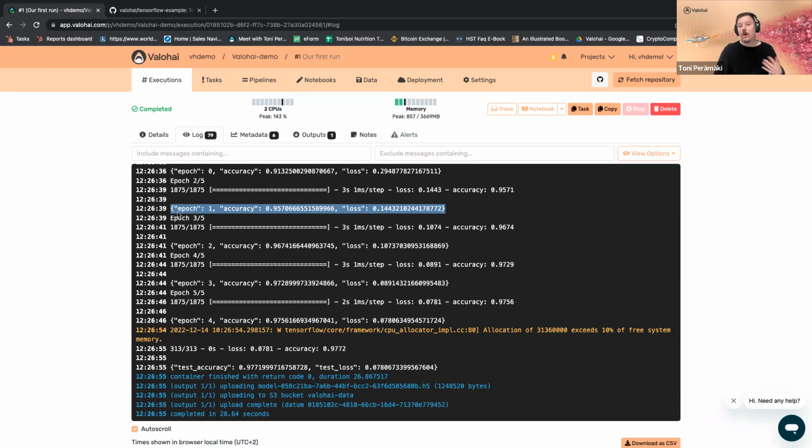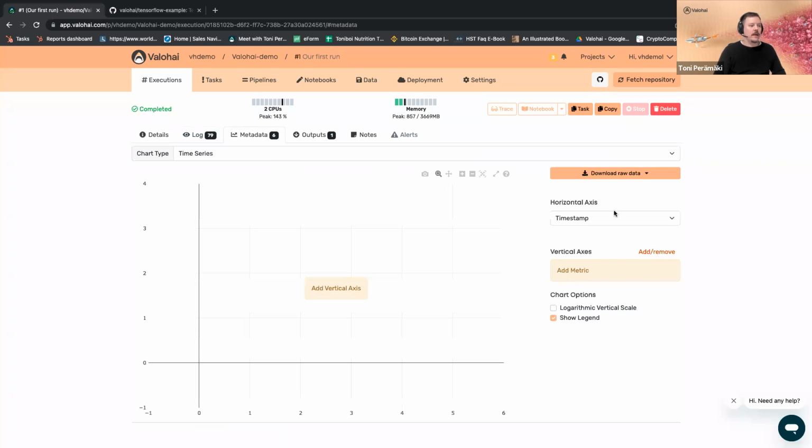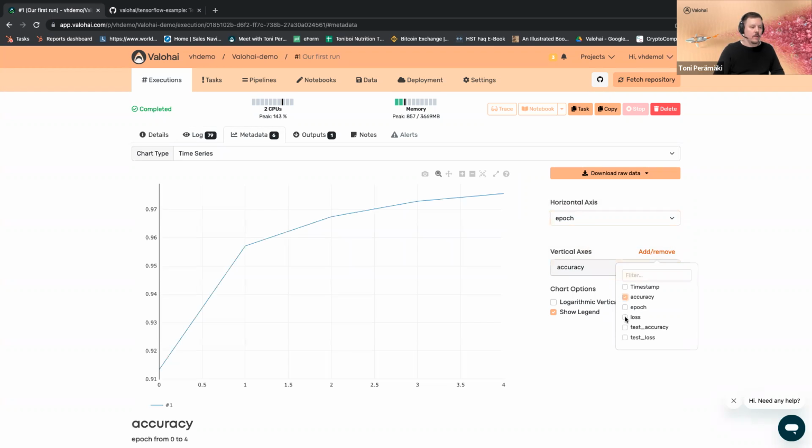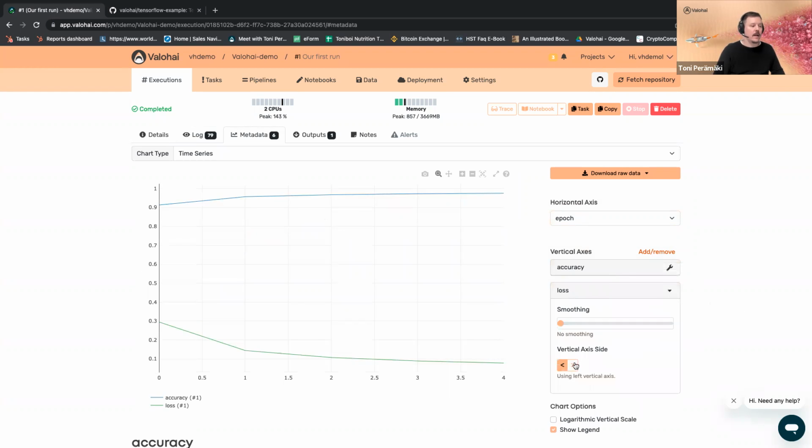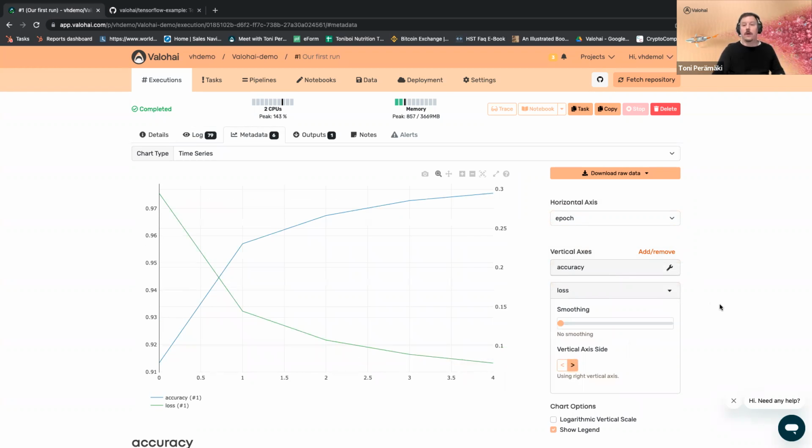Logs are of course saved, and as you can see here, we're printing accuracy and loss every epoch into standard out. The reason we do this is that this is the way Valohai follows your metadata in real time. If we jump into the metadata layer, here we can see that information accumulated in real time. So in this case, the accuracy and loss. So here you can follow everything that is happening within your execution in real time, so you can see how your models are converging. And if you see that, okay, this is not going anywhere, I can just stop this, copy it as a new one, change some details, and rerun it. So making it also super efficient to run things.